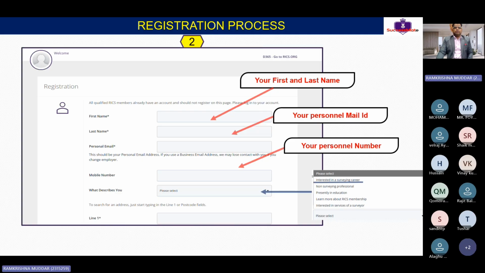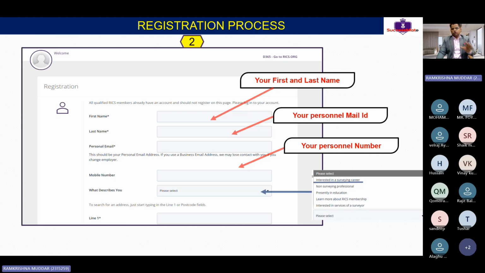Here you have to write your name, last name, and your mobile number. Don't give your company's mobile number. Please give your personal mobile number, because the moment you are out of the company, the mobile number will be taken back and it's very difficult to update your number in this portal. So always give your personal mobile number. Okay, guys.